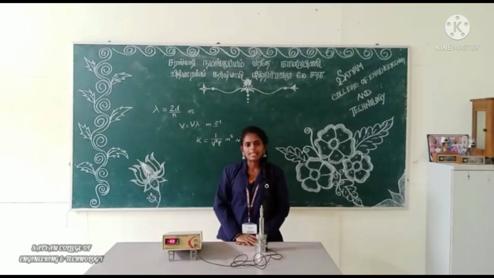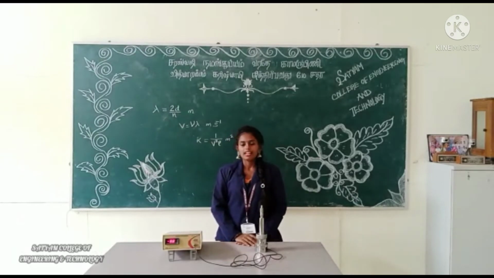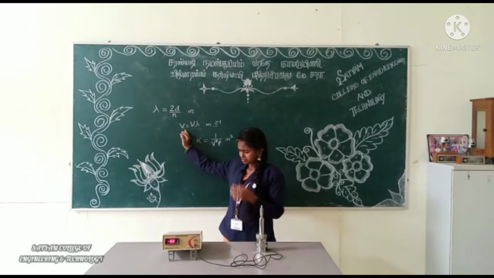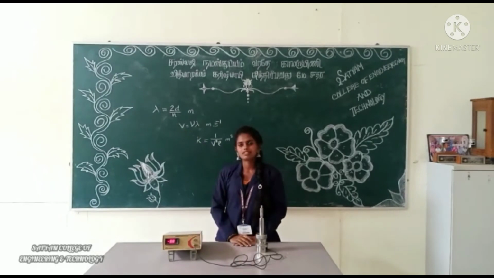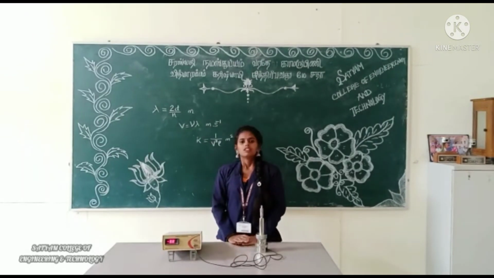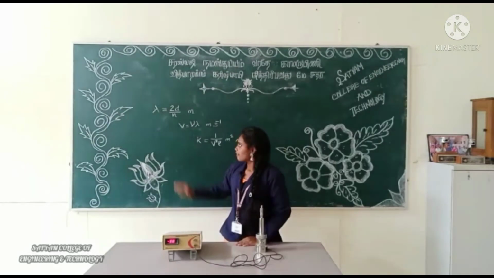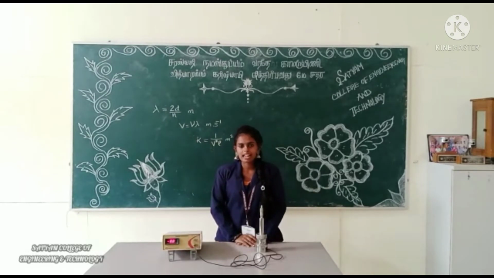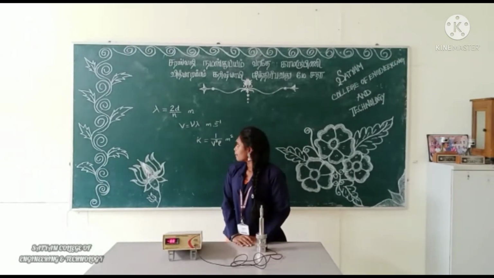Its unit is meter. D denotes the distance moved by the reflector. N denotes the number of oscillations. To calculate the velocity of the ultrasonic wave in a liquid, V is equal to nu into lambda. Its unit is meter second power minus 1.